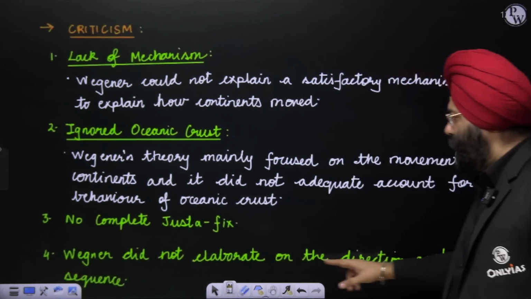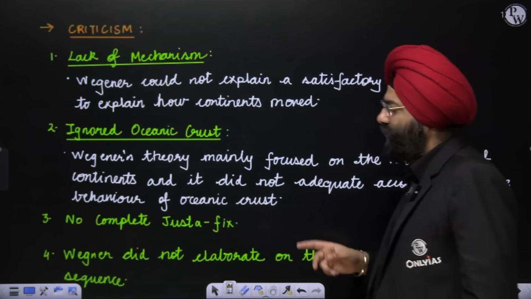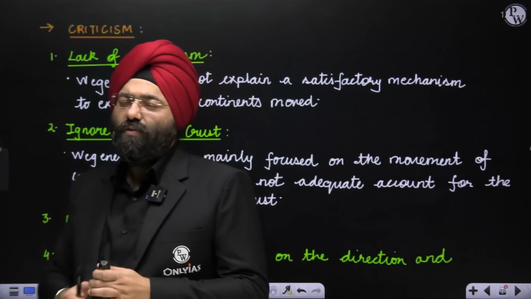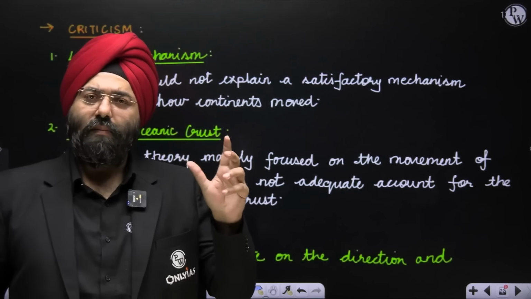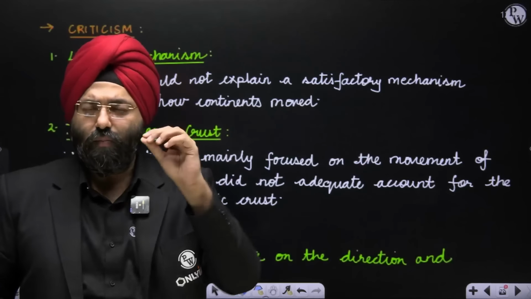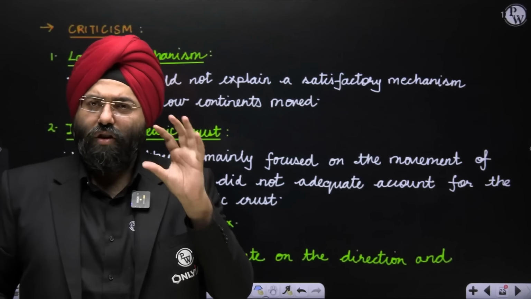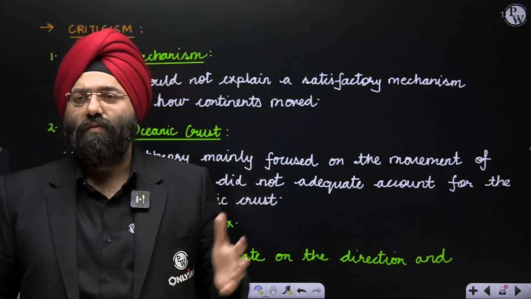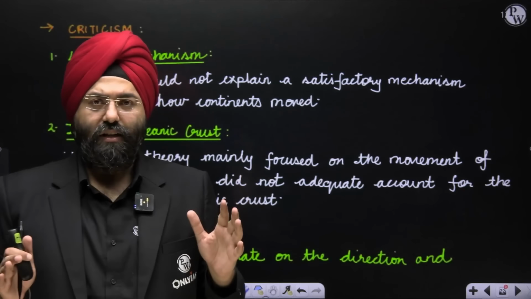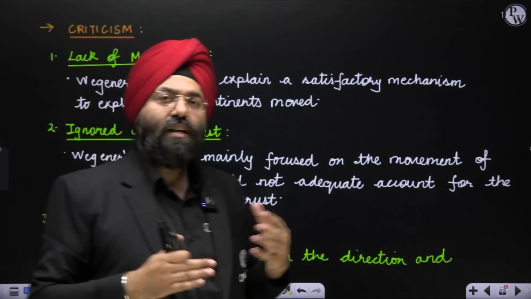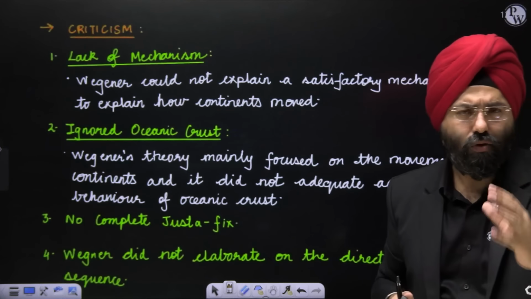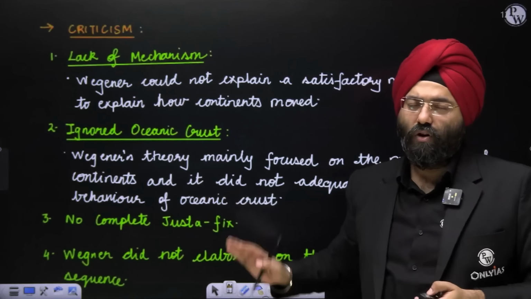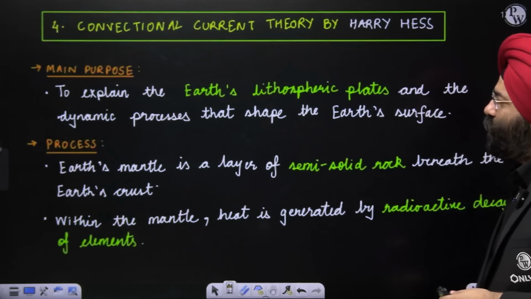Wegener did not elaborate on the direction and sequence. He was very random. He mentioned the equatorward, he mentioned the westward, similar to Taylor, but he did not go into further detail, because those were not the only directions in which the continents were moving. That is again a major issue present in this particular theory. So, this is the fourth problem or criticism here. Let's move to the next concept.